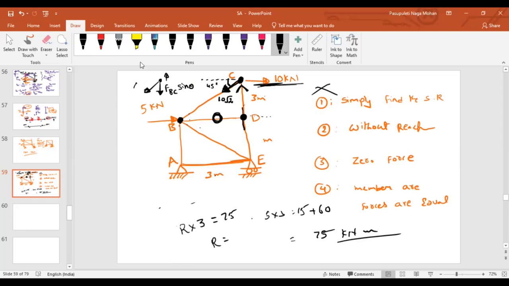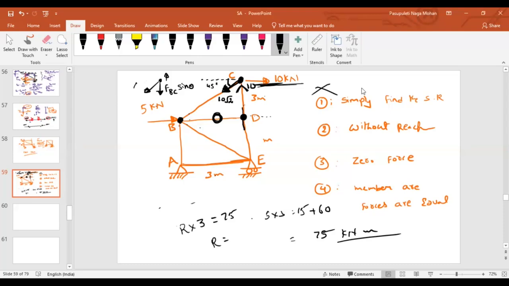Is it clear, or do you still need some more explanation? Feel free to ask any doubts, don't carry them forward. Yes, sir. Clear, sir. That means this is FBD sin theta. FBC we already know is 10 root 2. Sin theta you also know, sin 45, which is 1 by root 2, gets cancelled. Then what is this value? 10.